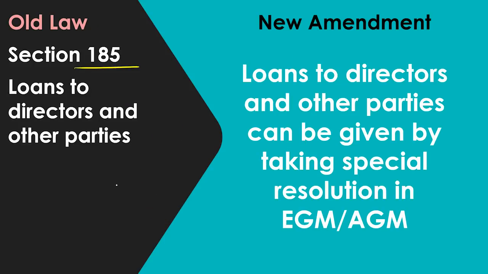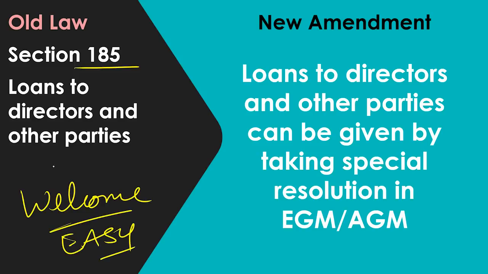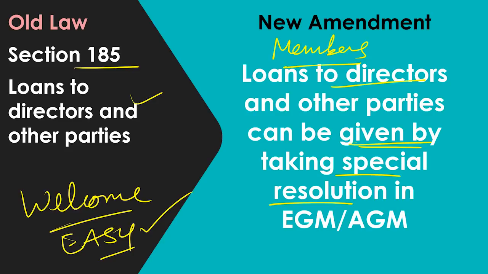Next amendment is a very, very welcome amendment, and this is going to make it very easy for companies. Loans to directors and other parties. Now, loans to directors and other parties can be given by a simple special resolution. This is so easy for companies now to run. Before it was prohibited, we could not give, or there were so many rules we could not even follow. Now they are telling very simply, members are the owners of the company. If members agree, okay, let us give loans to directors, then they can just pass a special resolution and it becomes very easy. So in an EGM we will pass it, and it's very easy to give loans to directors and other parties. So this is the new amendment.